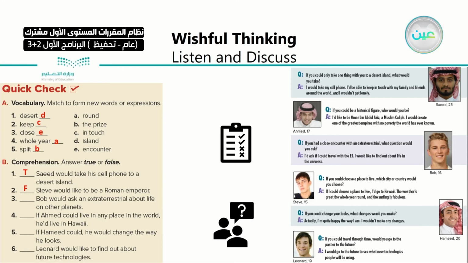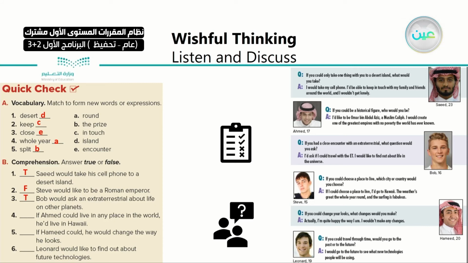Number three, Bob would ask an extraterrestrial about life on other planets. Here, when they asked him about his close encounter with extraterrestrials, did he say that he wants to ask them about life on other planets? Or what did he say? You can check. I'd ask if I could travel with E.T. I would like to find out about life in the universe. So number three is true. He would ask them about life on other planets in the universe.